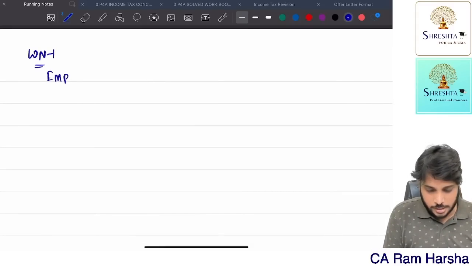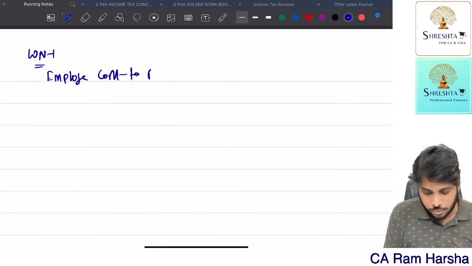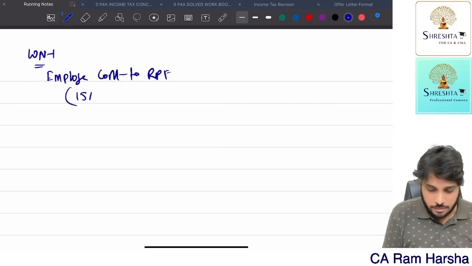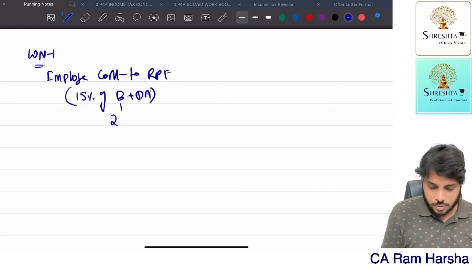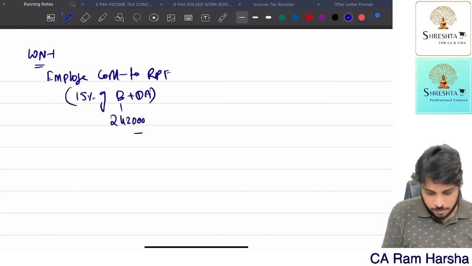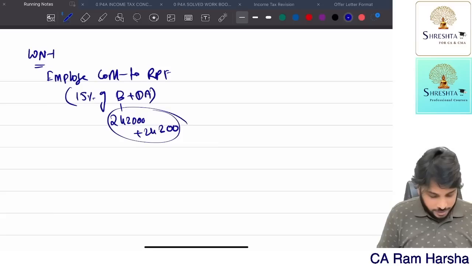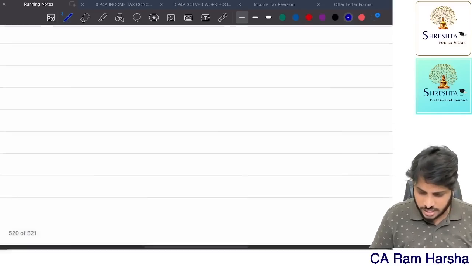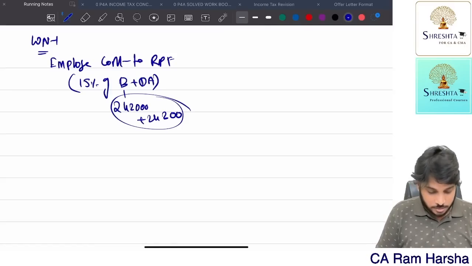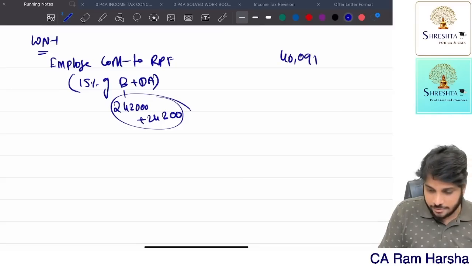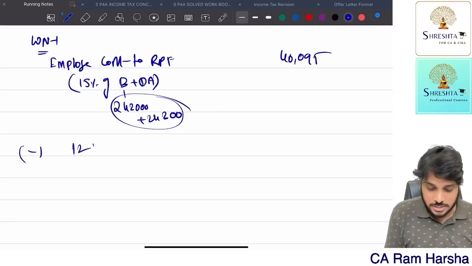So employer contribution to RPF. How much was contributed? 15% of basic plus DA. How much did they contribute? 15% of pay and DA. So basic is what? 2,43,000, plus DA is what? 24,300. On that 15%, 2,43,000 plus 24,300, into 15%. So 40,095 rupees the employer contributed.